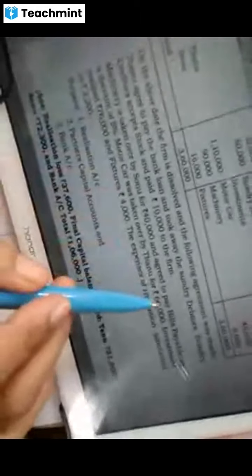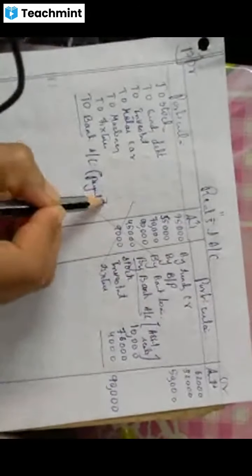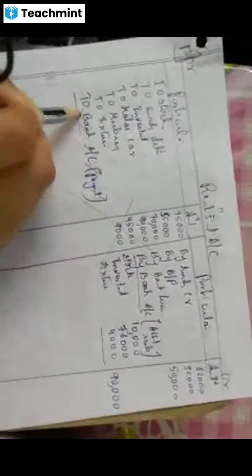Just check the question. Who is paying the bank loan? See here. Tanu agrees to pay the bank loan also. So bank loan is taken by Tanu. In that case, this entry will not come. Okay? Maybe later you can just scratch it out.